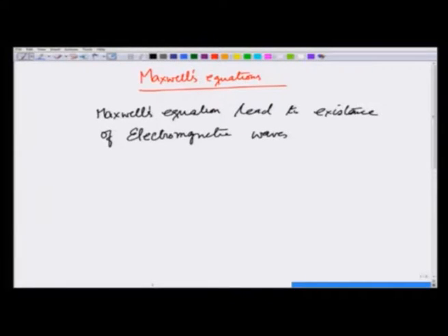What we mean by electromagnetic waves are these electrical and magnetic disturbances that sustain each other and propagate in space. To understand it fully, we should actually first understand what waves are.